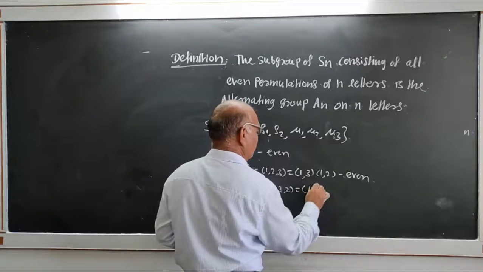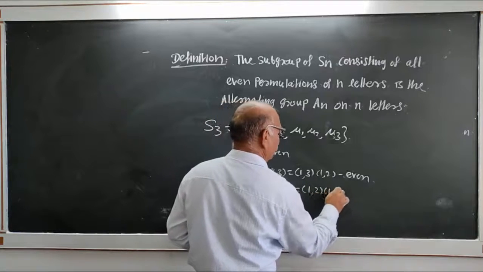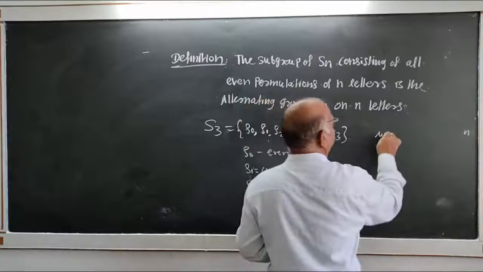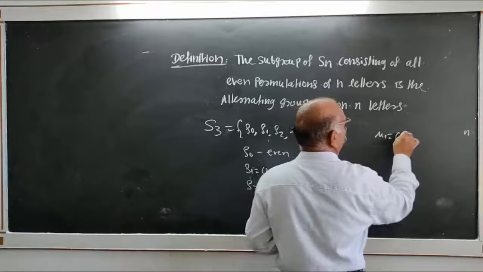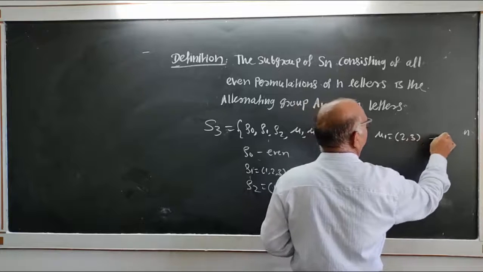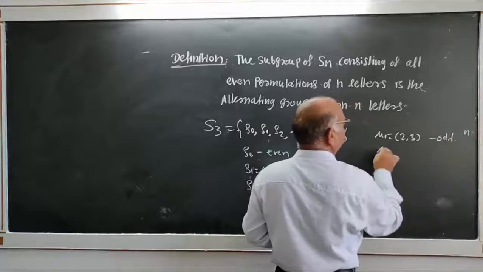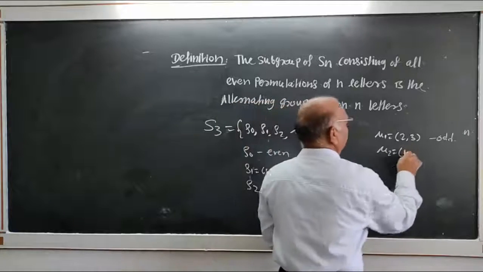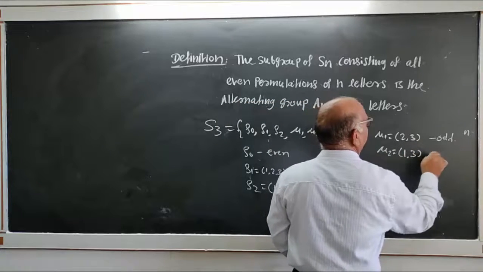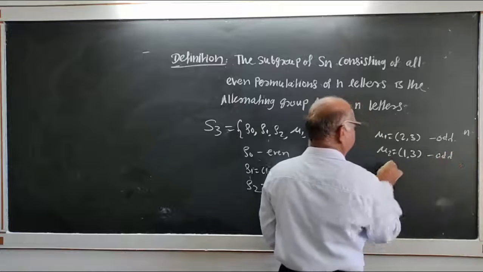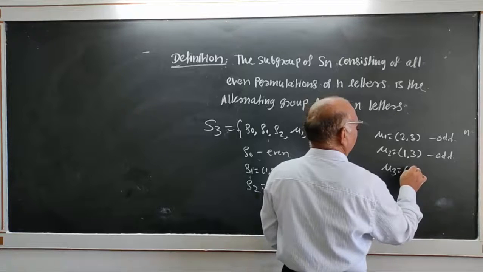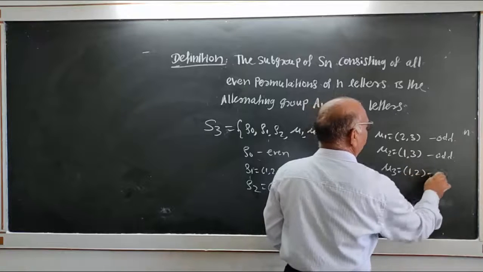Mu 1 is (2 3), odd. Mu 2 is (1 3), odd. Mu 3 is (1 2), odd.